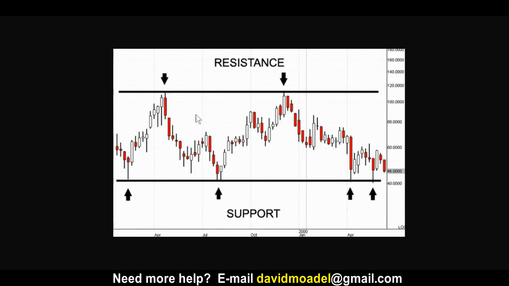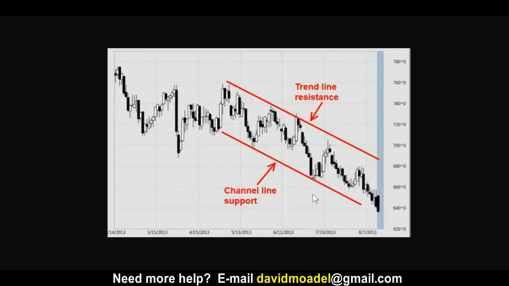Now, some people define the words support and resistance to mean only when they're perfectly horizontal or very close to it. That's a stricter, narrower definition of support and resistance. Okay. If you want to define it that way, that's fine. My definition of support and resistance is a little bit more broad. To me, I would include slanted or tilted lines. They don't have to be perfectly horizontal.